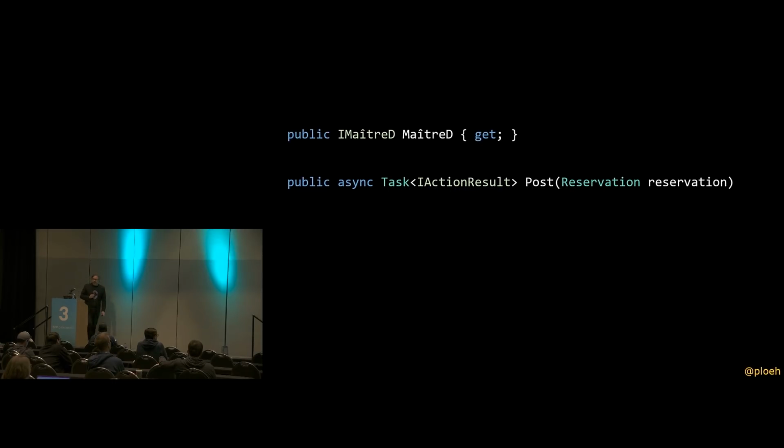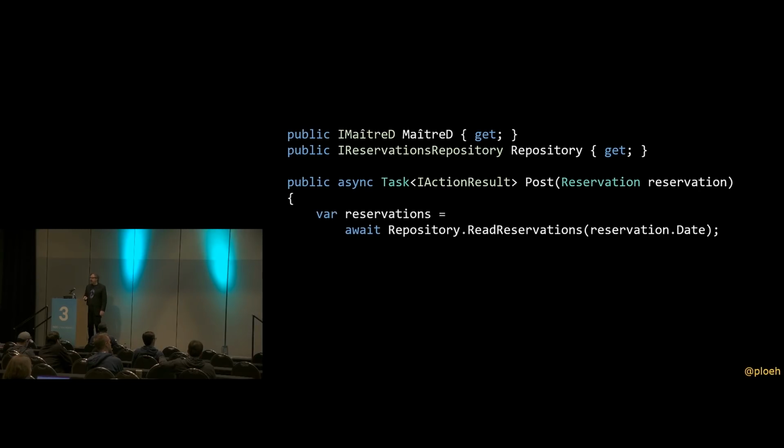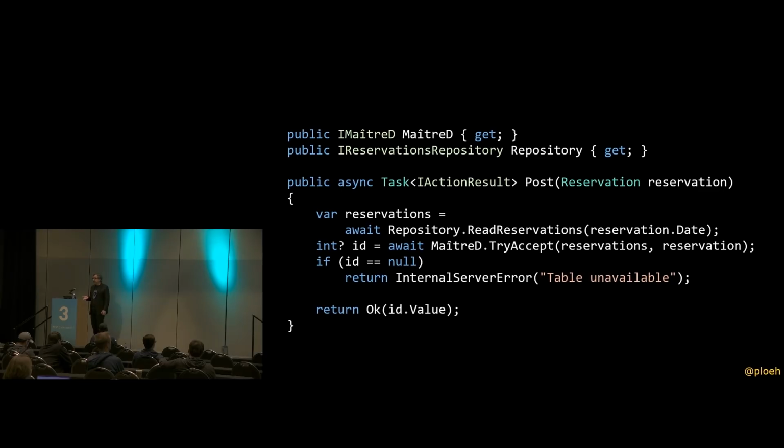So we'll have to change the post method a little bit as well, and you've noticed we already injected maitre d'. We can just inject that repository as well, and that means we can start by calling repository.read reservations, and then now we have the reservations, we can call maitre d.try accept with those reservations, and the rest of the code is the same as before.